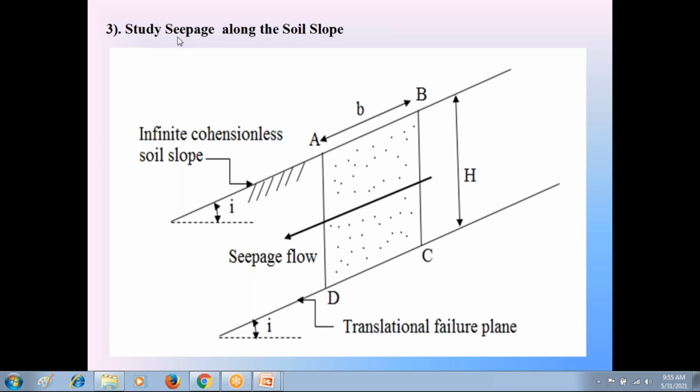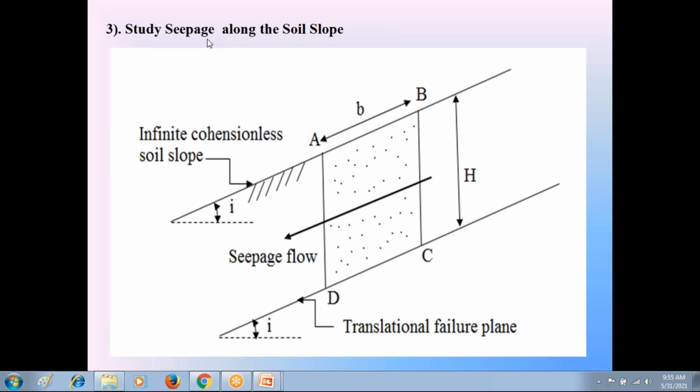This is an important condition in this stability analysis of infinite motionless soil slope, that is steady seepage condition. This condition happens in rainy season. The rainwater starts flowing in the soil slope.